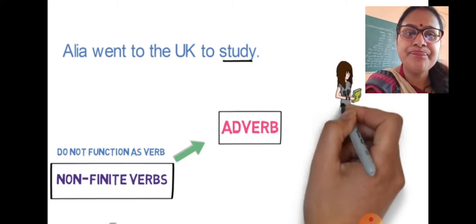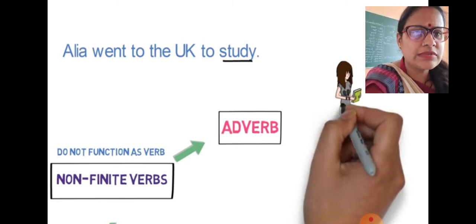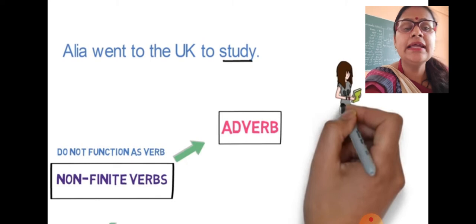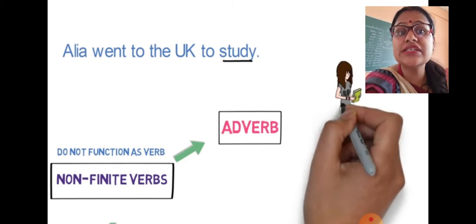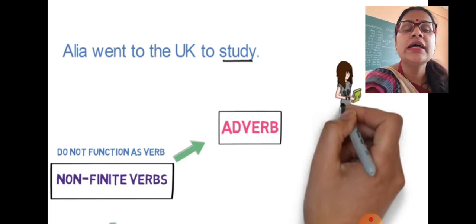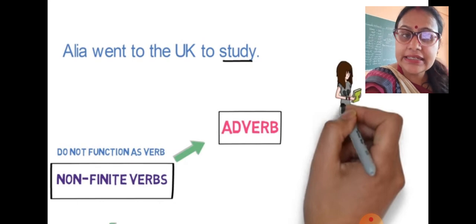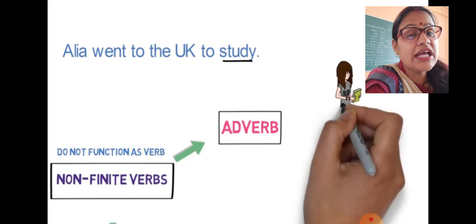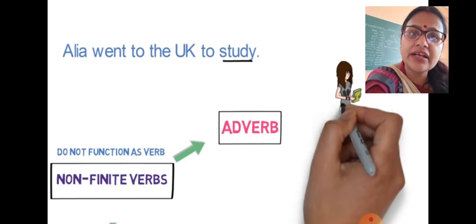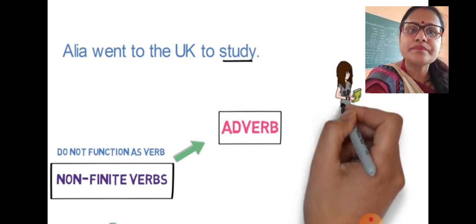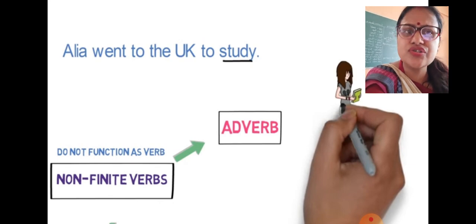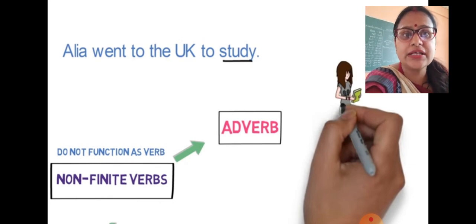So you can see, students, the simple thing you have to keep in your mind. If your verb actually works according to the subject and changes its form according to tense, person or number, then it is our finite verb. When a verb is there, but sometimes it may work as adjective, adverb or noun, and there are no such changes according to the subject, it becomes our non-finite verb.